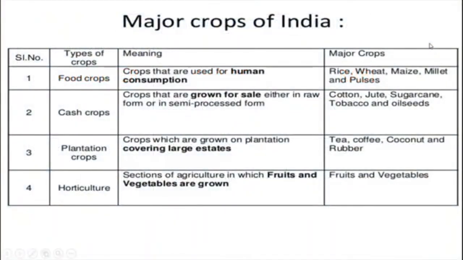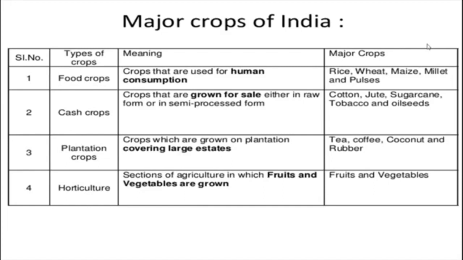Now we are going to see about the major crops of India. Food crops are crops that are used for human consumption. Yes, we are consumers of food crops, right? So, crops that are used for human consumption are called food crops. What are the major food crops? Rice, wheat, maize, millet and pulses.